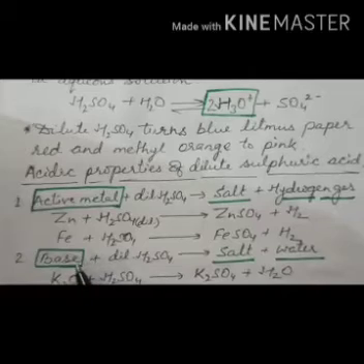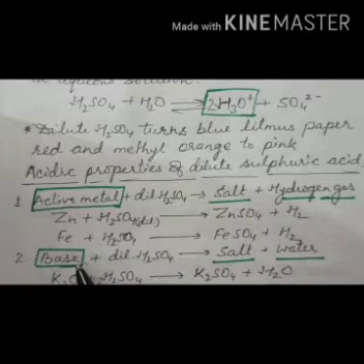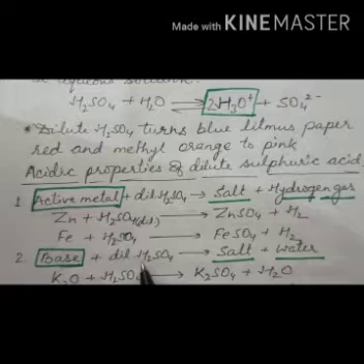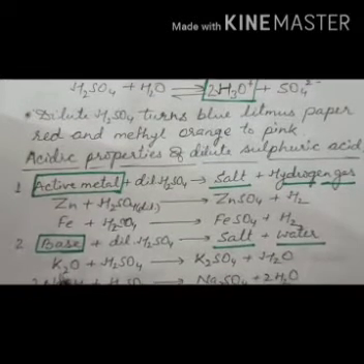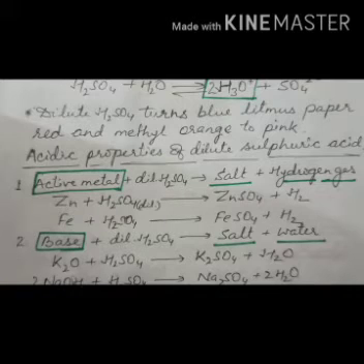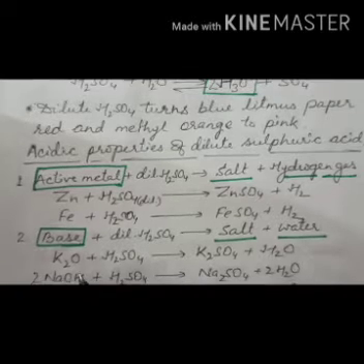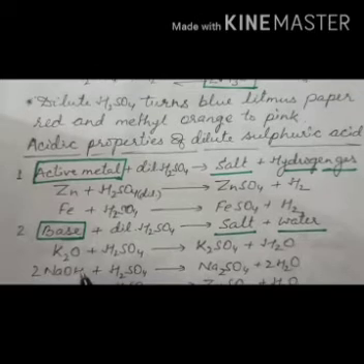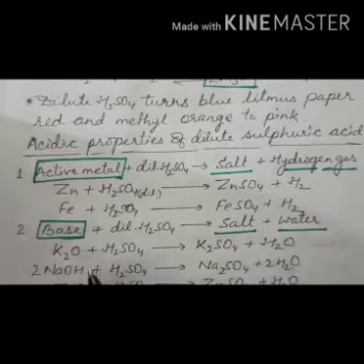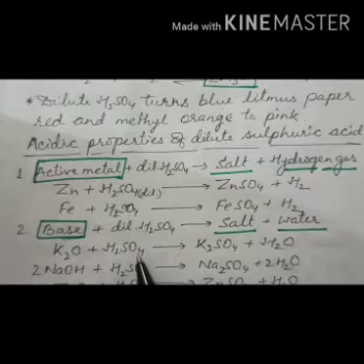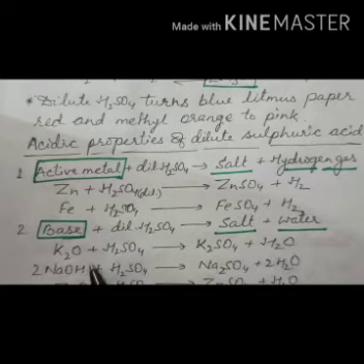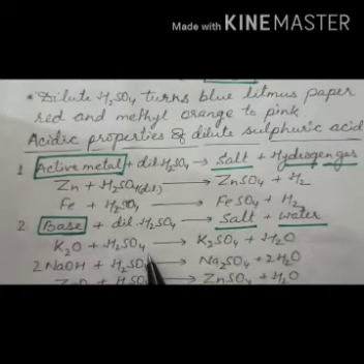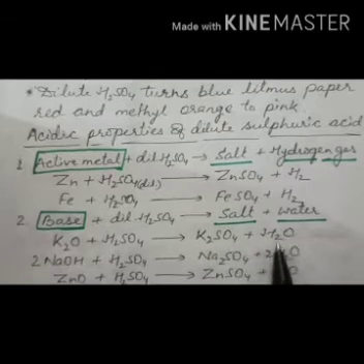Next, you also know that whenever bases react with acids, they give salt and water. So when a base like potassium oxide, sodium oxide, calcium oxide, magnesium oxide, zinc oxide, or a hydroxide like sodium hydroxide, potassium hydroxide, zinc hydroxide, calcium hydroxide, copper hydroxide reacts with dilute sulfuric acid, they always give salt and water. Like K2O, potassium oxide, reacts with sulfuric acid to give potassium sulfate and water.